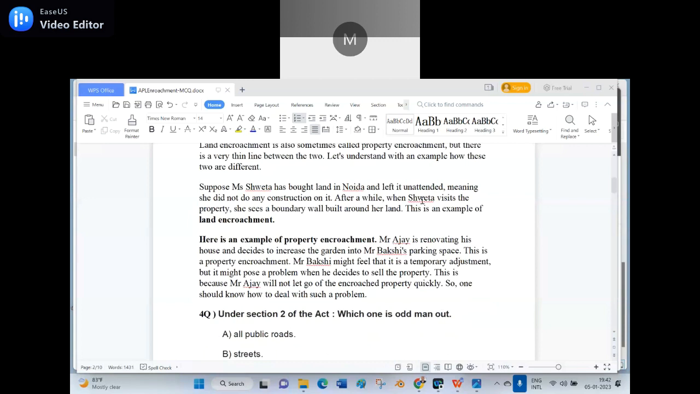Mr. Ajay is renovating his house and decides to increase the garden into Mr. Bakshish's parking space. See the difference. Mr. Ajay is renovating his house and decides to increase the garden into Mr. Bakshish's parking space. This is a property encroachment. When you have the renovation, extending it and encroaching on somebody's land, we can say it's a property encroachment. Mr. Bakshish might feel that it is a temporary adjustment, but it might pose a problem when he decides to sell the property. This is because Mr. Ajay will not let go of the encroached property quickly, so one should know how to deal with such a problem.